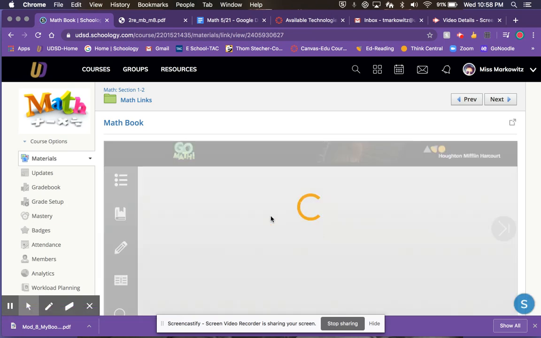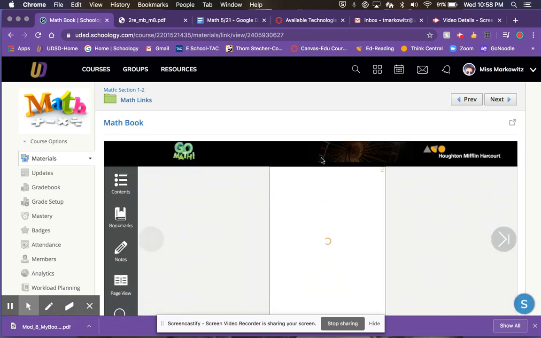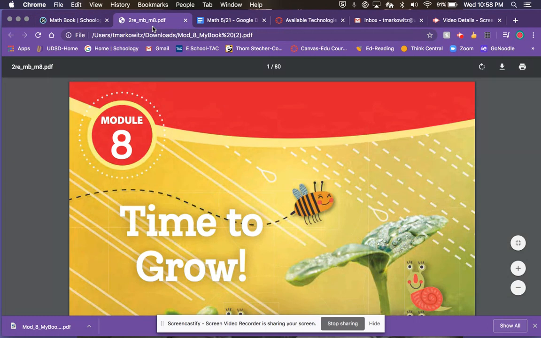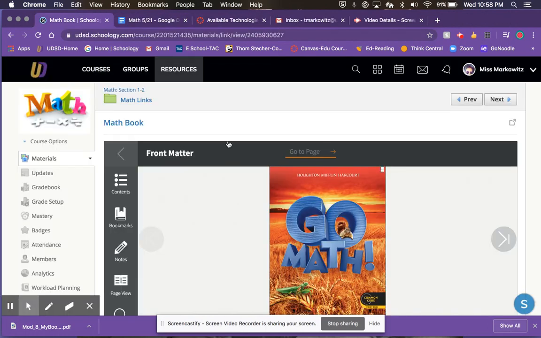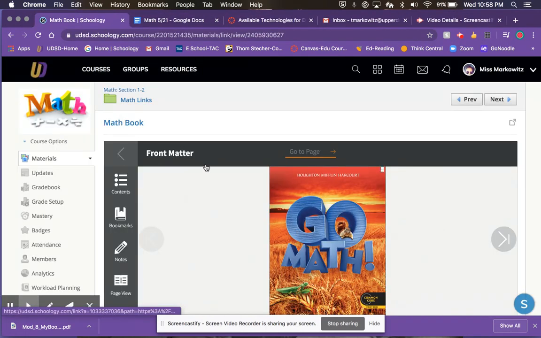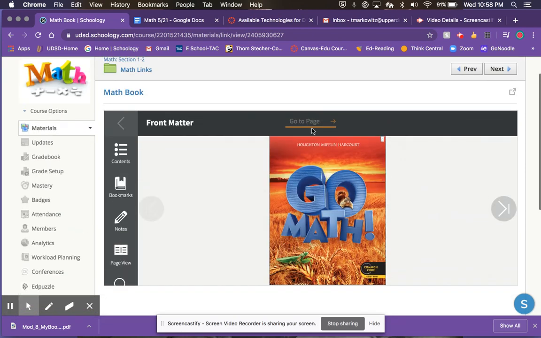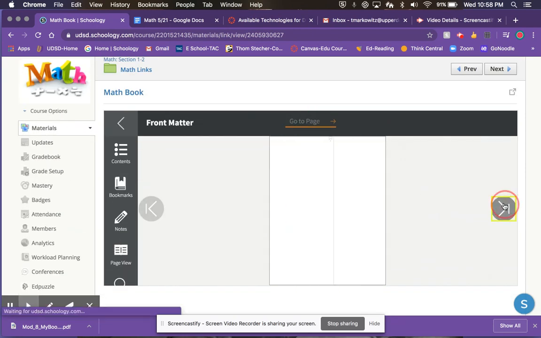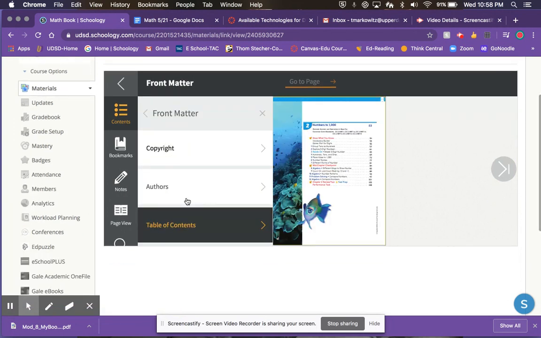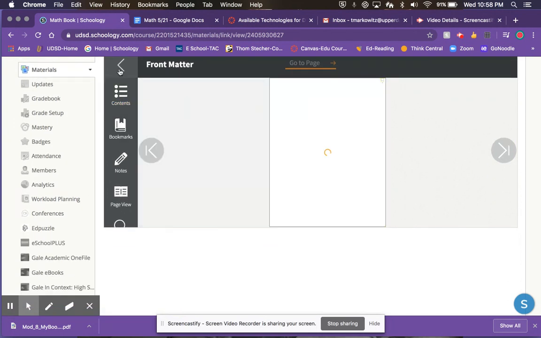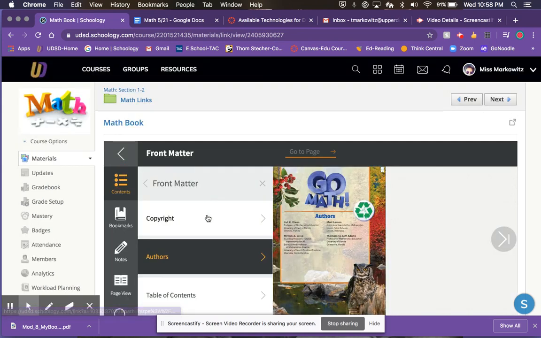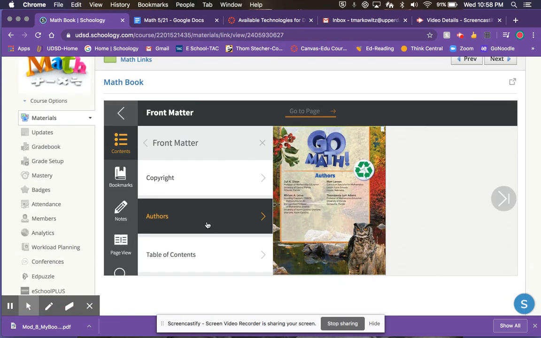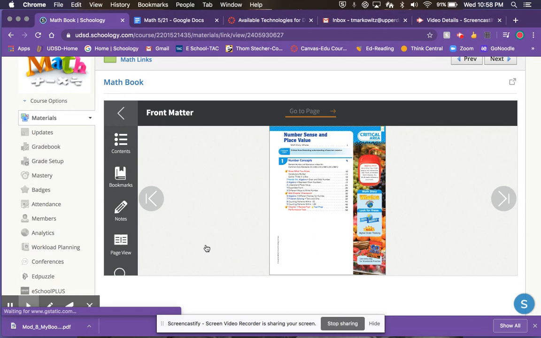Okay, it'll load right here for you, and this is your big book, so you can type in the page number that you need based on what the question's saying. Okay, or what the math lesson is for the day. All right, you can type the number here. You can click through. You can go to the table of contents. Okay, and we are in, let's see, we're in chapter 11. Here we go, table of contents.